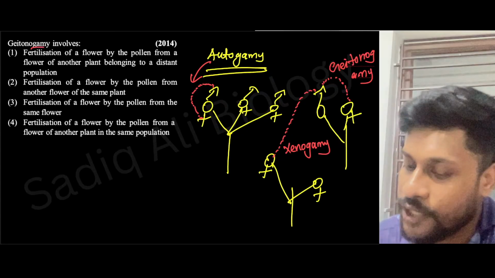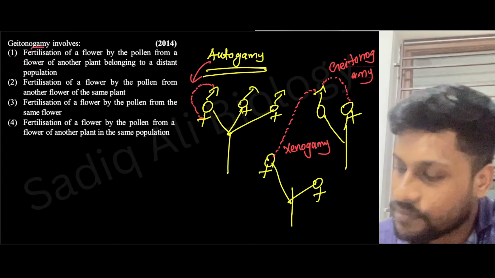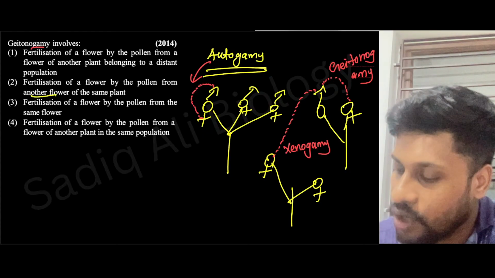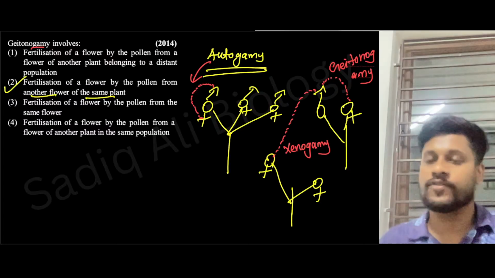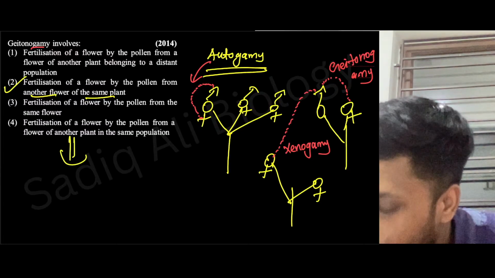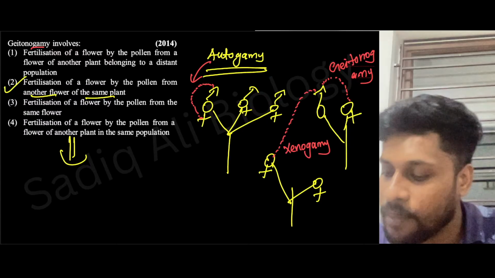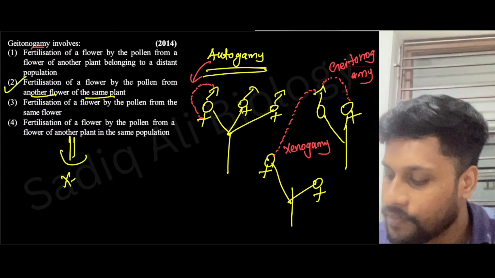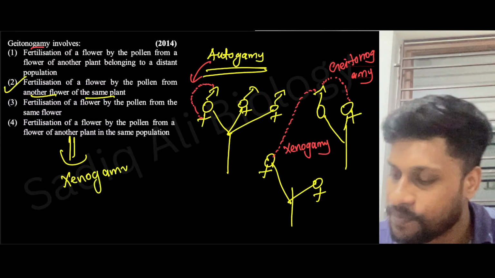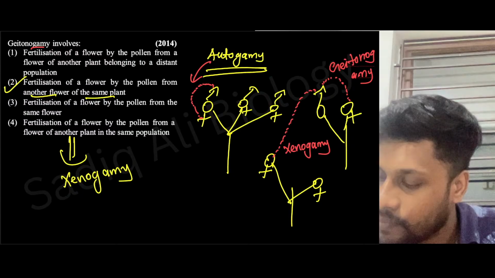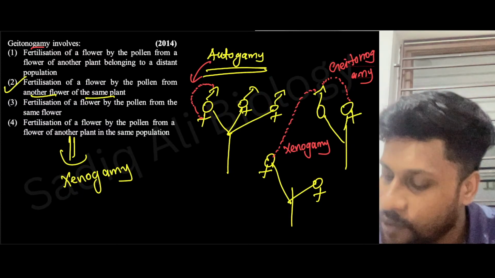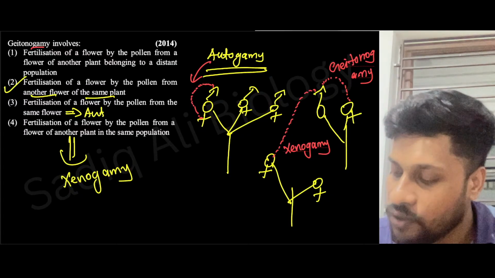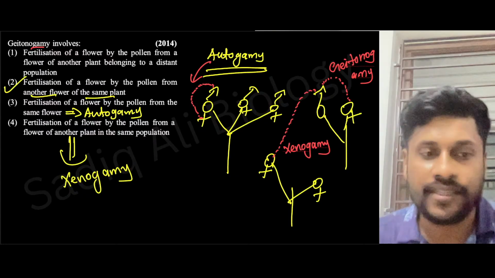So what will be the answer here? Geitonogamy. Give me the answer. Fertilization of a flower by the pollen from another flower of the same plant. Right? This will be the answer. Fertilization of a flower by the pollen from a flower of another plant in the same population is called xenogamy. Fertilization of a flower by the pollen from the same flower is called autogamy. Right? Yes. Very good.